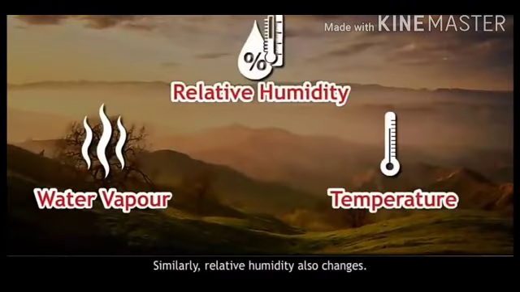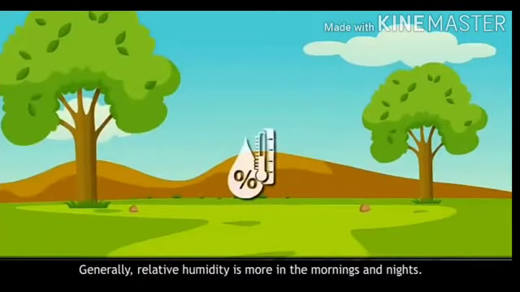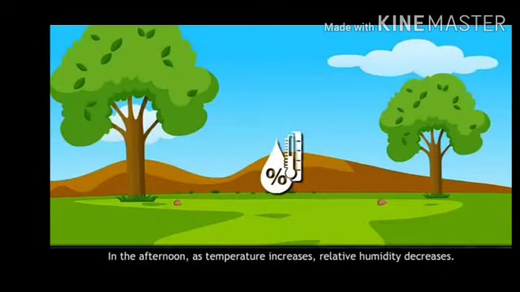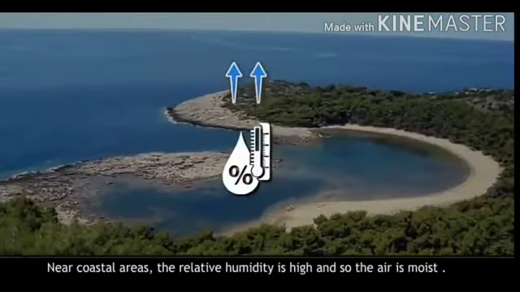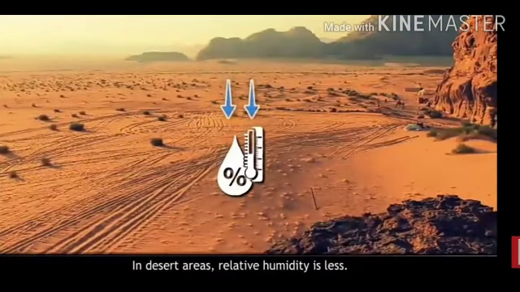Students, similarly relative humidity also changes. Generally relative humidity is more in the morning and nights, and in the afternoon as temperature increases, relative humidity decreases. That is why near coastal areas the relative humidity is high and so the air is moist over there, and in desert areas relative humidity is less. I hope students, now relative humidity is clear. There is again one experiment you can try at home.